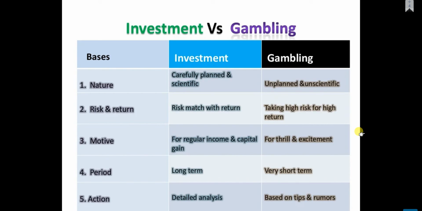The motive of investment is regular income and capital gain, right? The motive of gambling is just thrill and excitement. The period of investment is long term. Gambling is done for the very short term, that can be 1 hour, 2 hours, or daily. And the action of investment is detailed analysis. While doing the investment, the person is doing detailed analysis, that is the action. And gambling is done on the basis of tips and rumors.